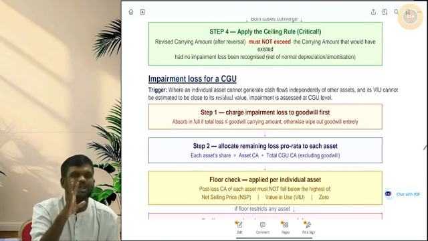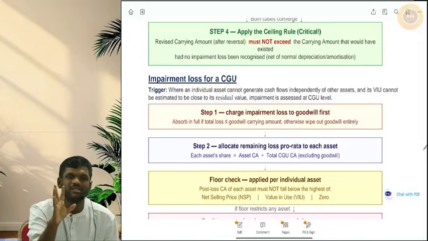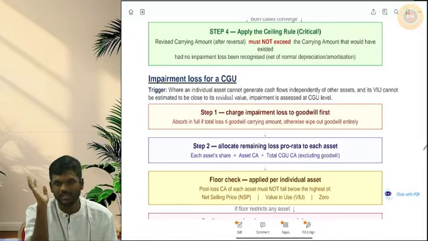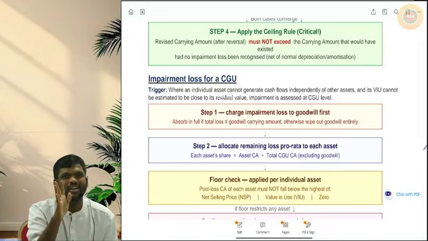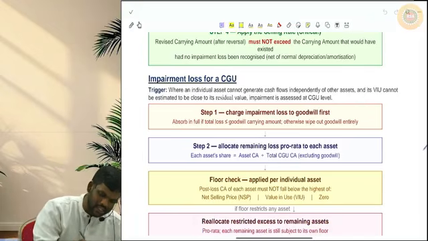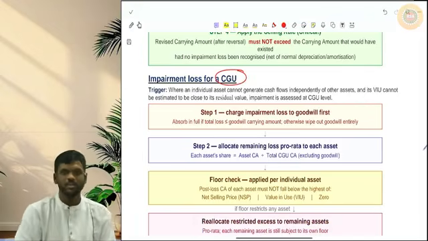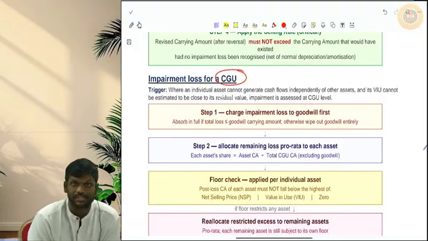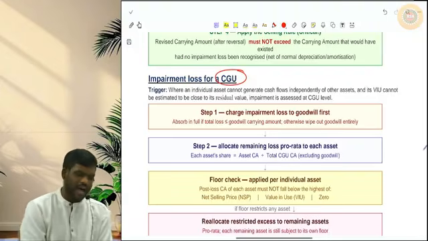See, this individual asset and all will be mostly questions for exam purposes. But practically, the concept which is more relevant is our CGU. Okay, so is a CGU a single asset or a group of assets? It's a group of assets. If anybody asks you, you should tell it is the smallest group of assets.